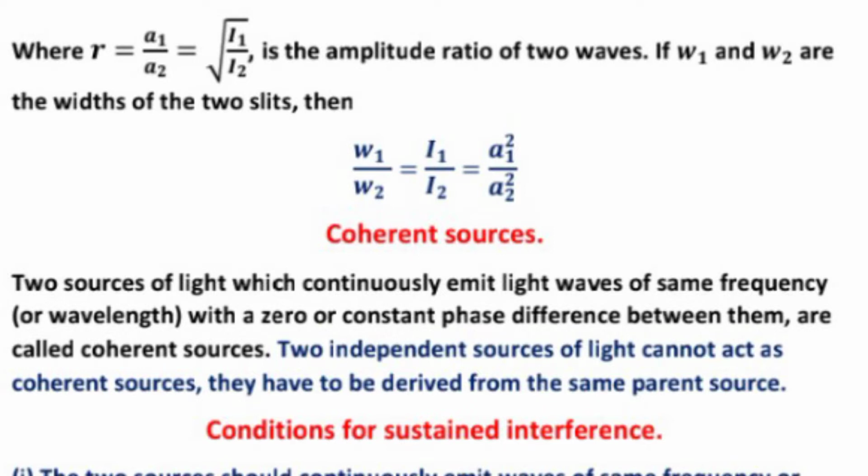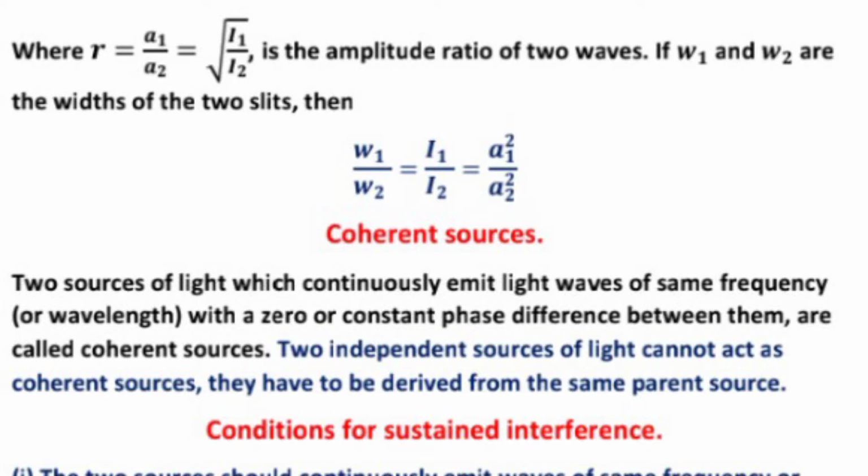If W1 and W2 are the widths of the two slits, then W1 upon W2 equal to I1 upon I2 equal to A1 square upon A2 square. Now the coherent sources. What are coherent sources? Two sources of light which continuously emit light waves of same frequency with a zero or constant phase difference between them are called coherent sources.